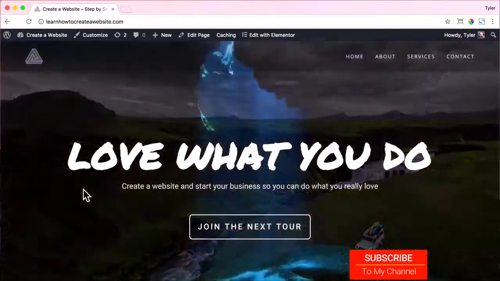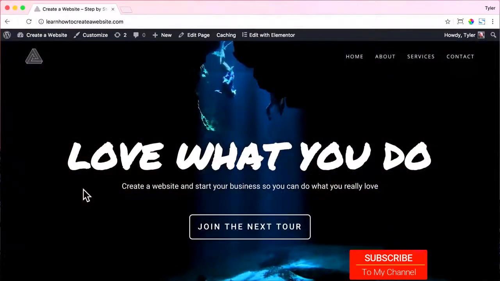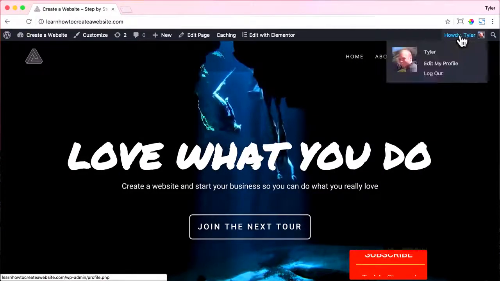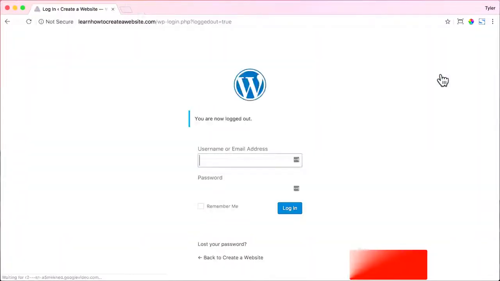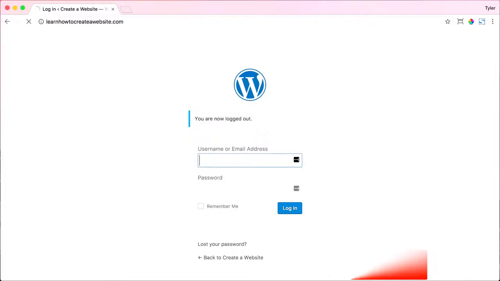Now there is one more thing that we need to do, and that is to log out so we can view it as the visitor. So just go over to the top right and hover over, then click log out, and then visit your site just like a visitor would, and you are done creating your website.